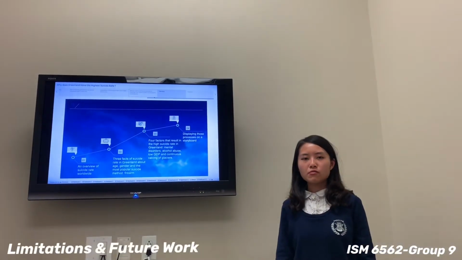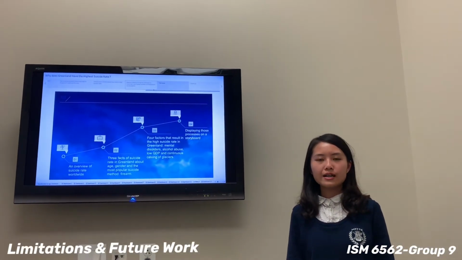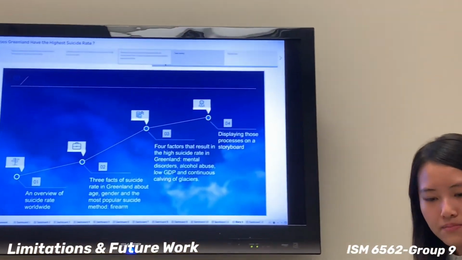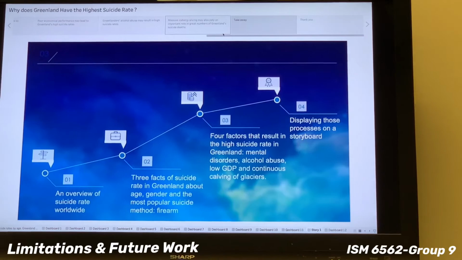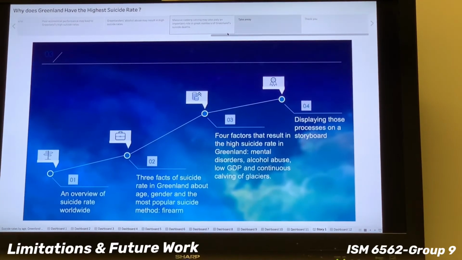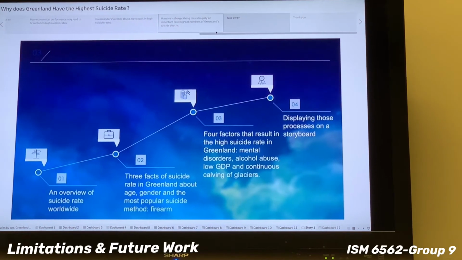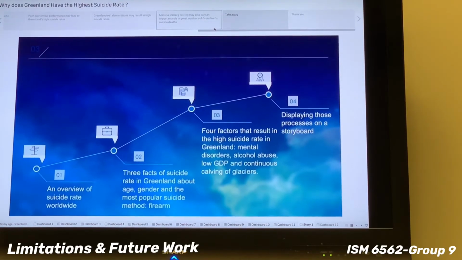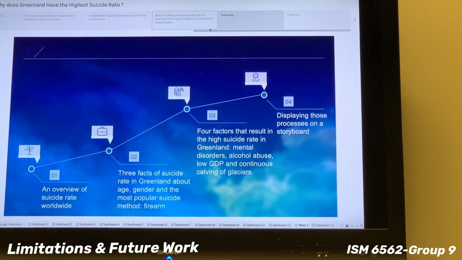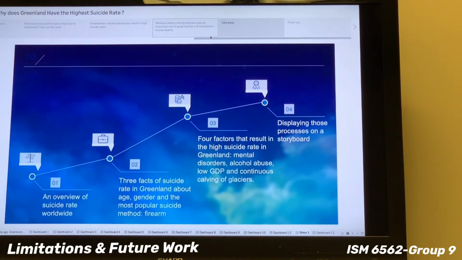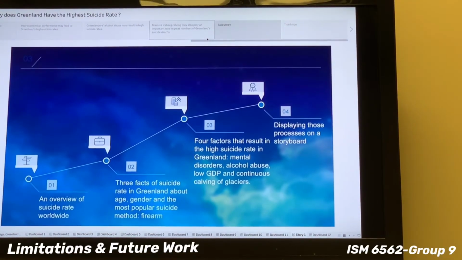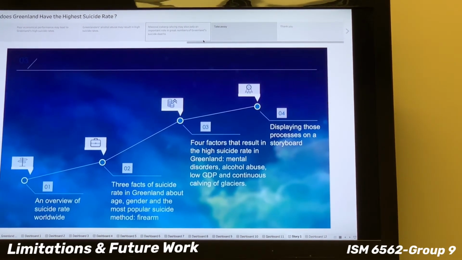Now we are moving toward limitations and further work. We have two limitations. The first one is the data limitation. Our group hoped to visualize data from the 1990s to 2017. However, some datasets do not cover such a long period, so for some data we can only visualize a short time period.